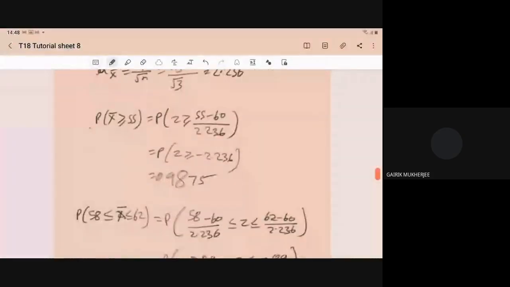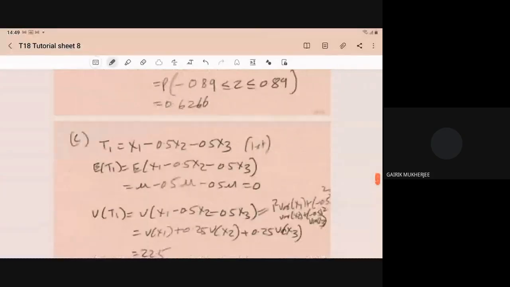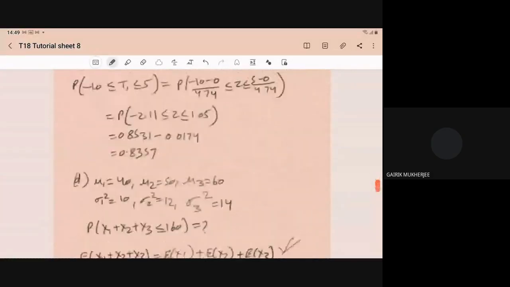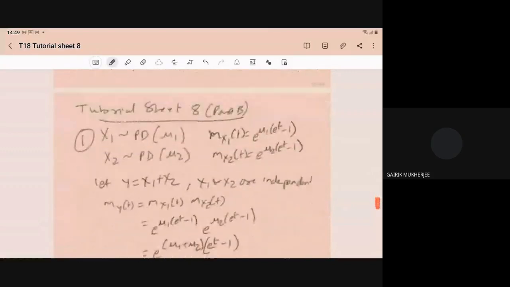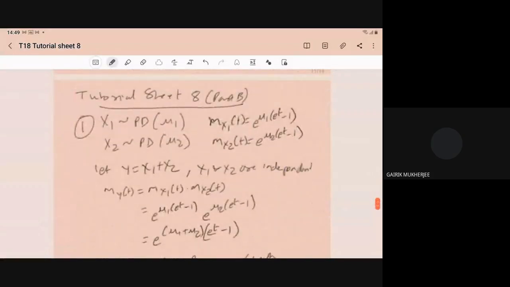It is given to you that x1 follows the Poisson distribution with parameter mu1, and x2 follows the Poisson distribution with parameter mu2. You know that for the Poisson distribution the moment generating functions are e to power mu1 into (e to power t minus 1) and e to power mu2 into (e to power t minus 1).